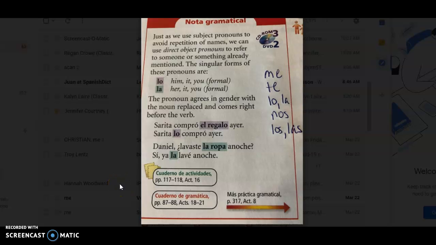Hi, we're going to review direct object pronouns. We've talked about this several times, so hopefully this won't be brand new information for you. So go ahead and turn in your book to page 310, 310, por favor. And we're going to go ahead and review the direct object pronouns.